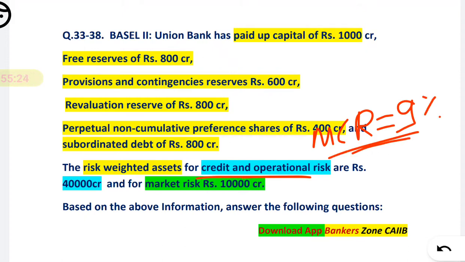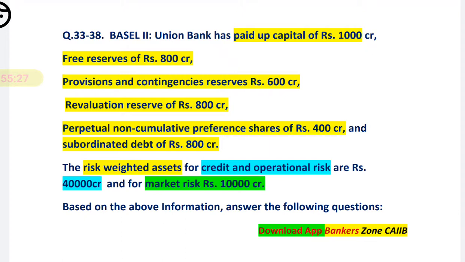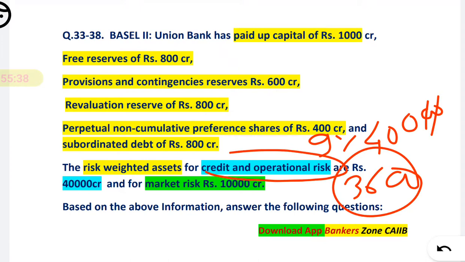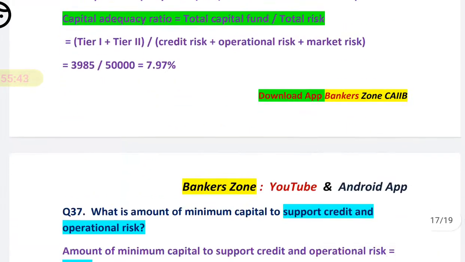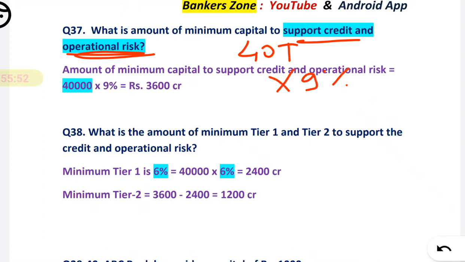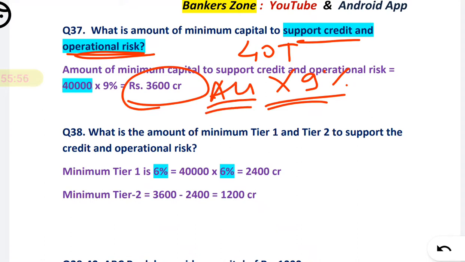For credit and operational risk, just calculate 9% of 40,000. You will get 3600, which will be your capital for credit and operational risk. See question number 37 here. What is the amount of minimum capital for credit and operational risk? They have given the risk weighted asset as 40,000 and we just have to find the 9% value. You will get 3600 as your answer. How easy it is, right?